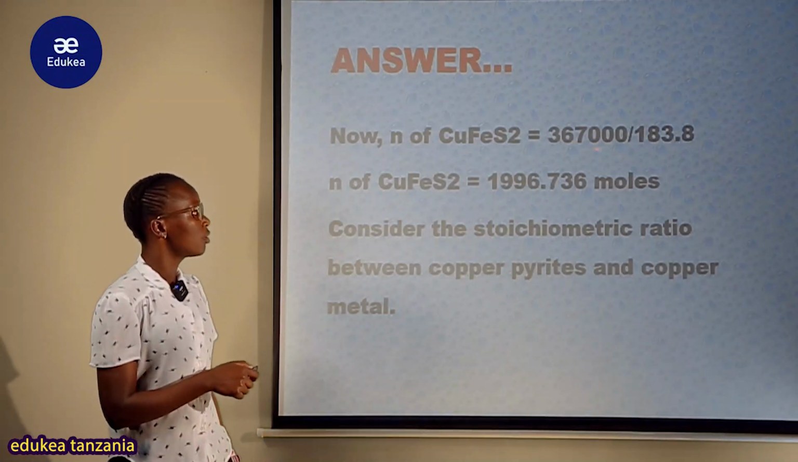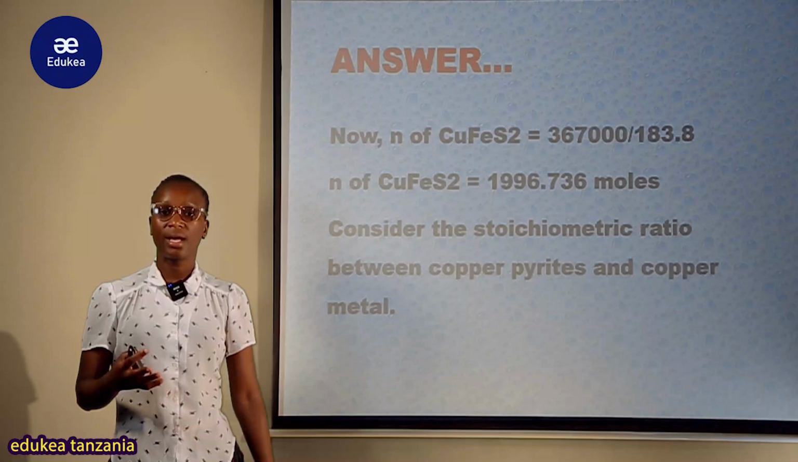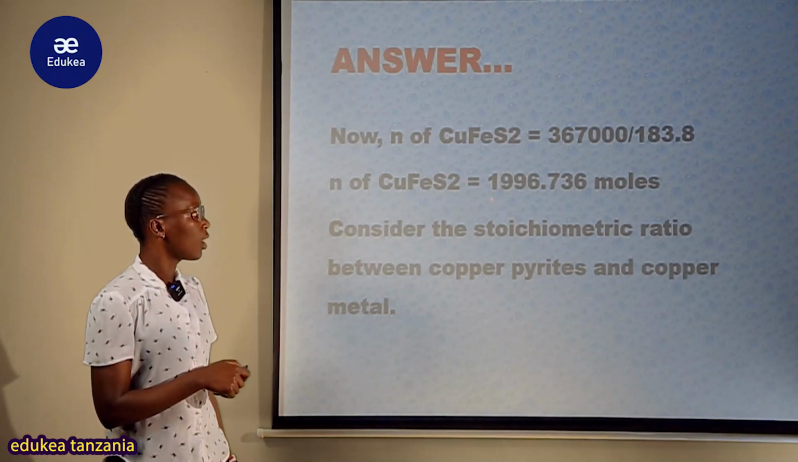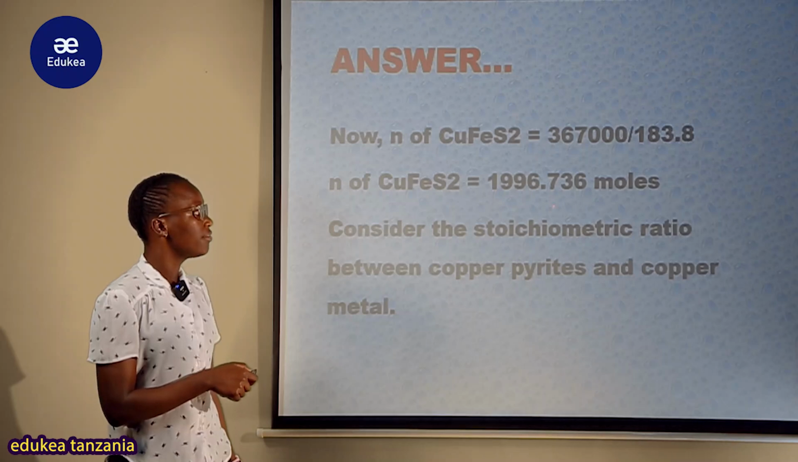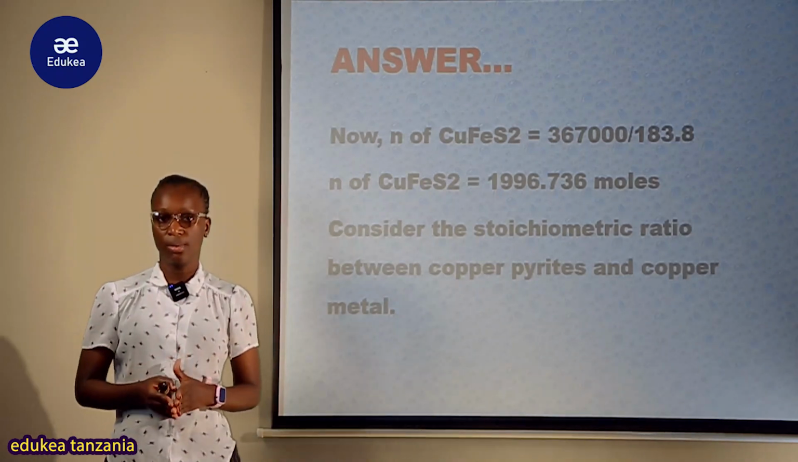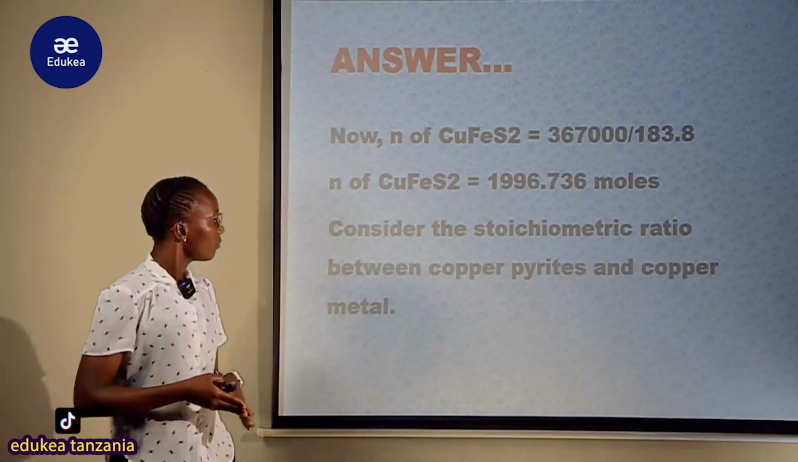But then after ukichukua hapo ukigawanya, obviously according to my calculation nilivyofanya nimepata number of mole of copper pyrite is equal to 1996.736 moles. So this is the mole of copper pyrite in jumla, in general.